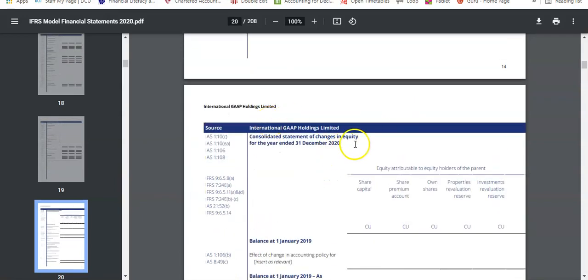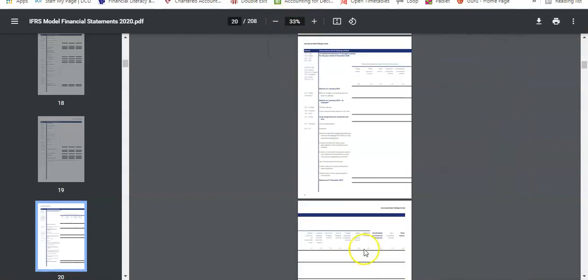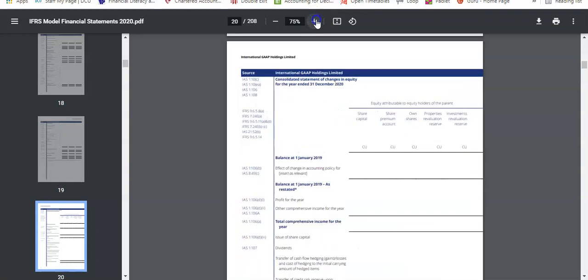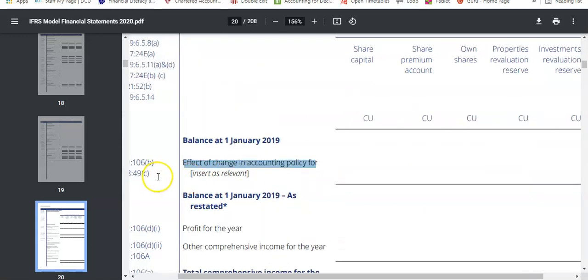So you can see here, this is just across 2 pages. So I think if you bring it out, you might be able to see them back to back, but it's just across 2. That's why it kind of looks a bit funny. But you can see here the balance at the 1st of January, the effective change in accounting policy is served as relevant based on IAS 8, and then the balance restated.